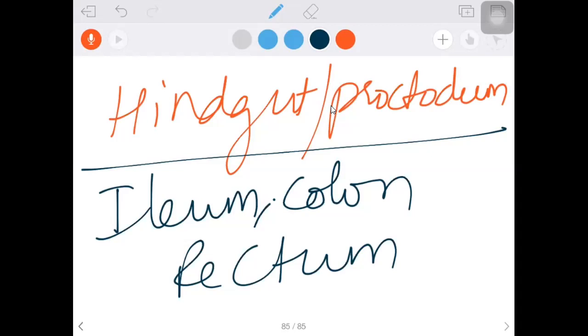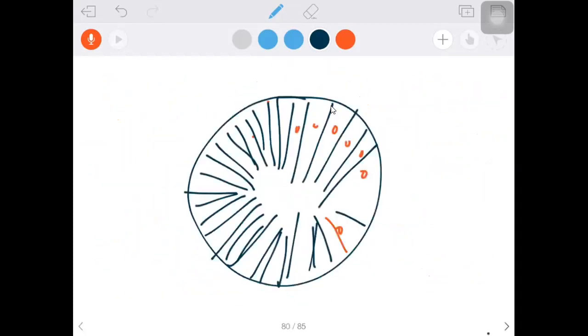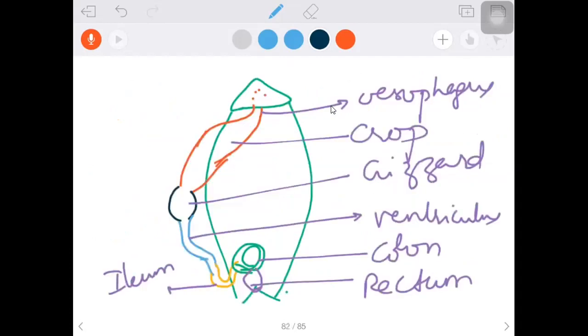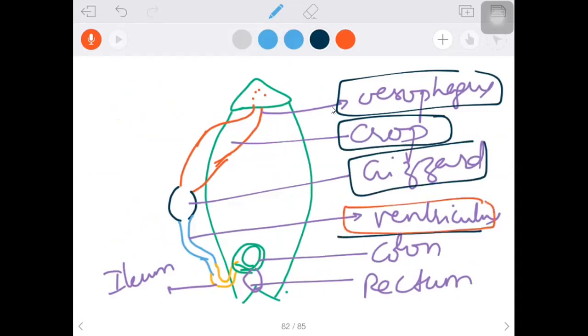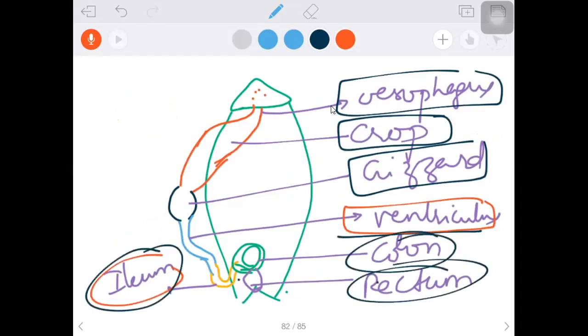I'll show you the visuals first. Here it is. This is the esophagus. Next, the crop. Then the gizzard or proventriculus. Then the midgut, the ventriculus, and the ileum, colon, rectum belong to the hindgut.